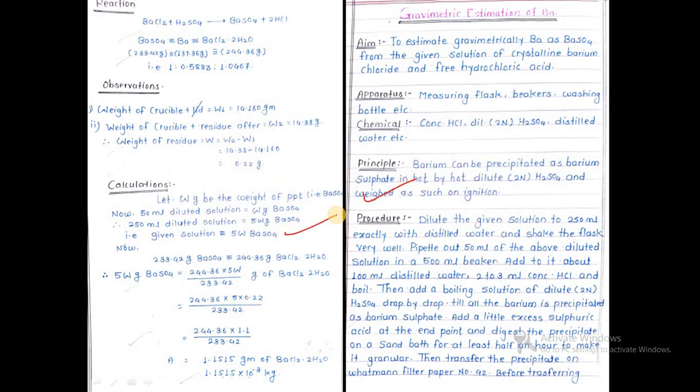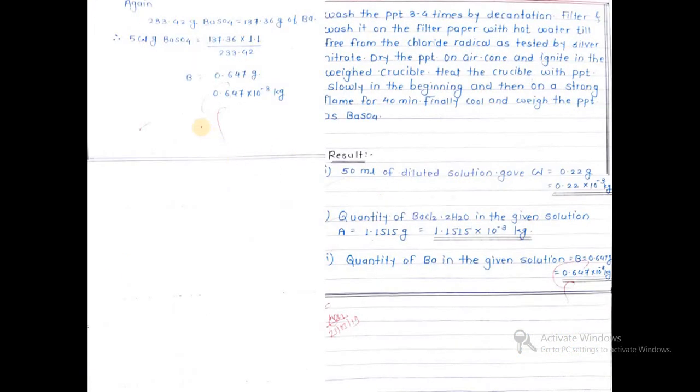Write the experiments on any page, or if you have previous year journal pages, you carry out the experiments as given in this format, that is, at the right side all the procedure and at the left side all the reactions, observations, calculations. Then on the next page the remaining calculations, procedure and results. And for barium the results range from 0.190 gram to 0.270 gram.